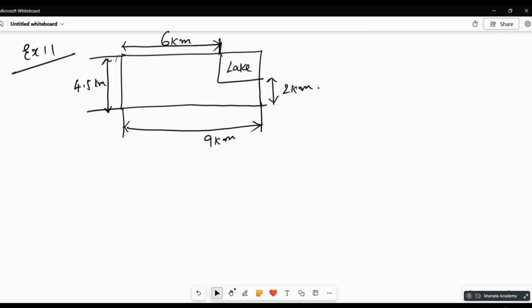This is the given thing. A missing helicopter is reported to have crashed somewhere in the rectangular region in the given figure. So somewhere in the rectangular region it has crashed. What is the probability that it crashes inside the lake shown in the figure? Calculate and tell me this one.